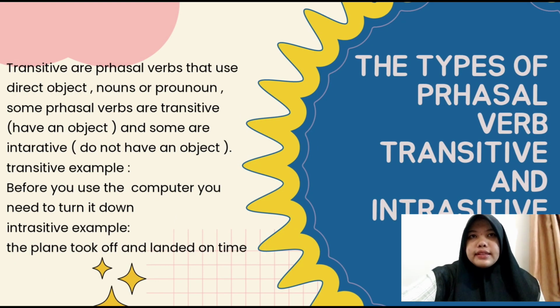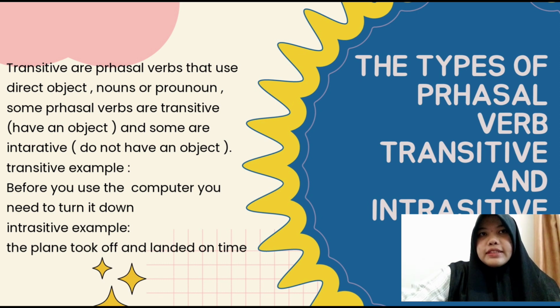And in the next slide, we talk about the types of phrasal verbs. There are two types of phrasal verbs, transitive and intransitive. Transitive are phrasal verbs that use an object, nouns or pronouns. Some phrasal verbs are transitive, have an object, and some are intransitive, do not have an object.